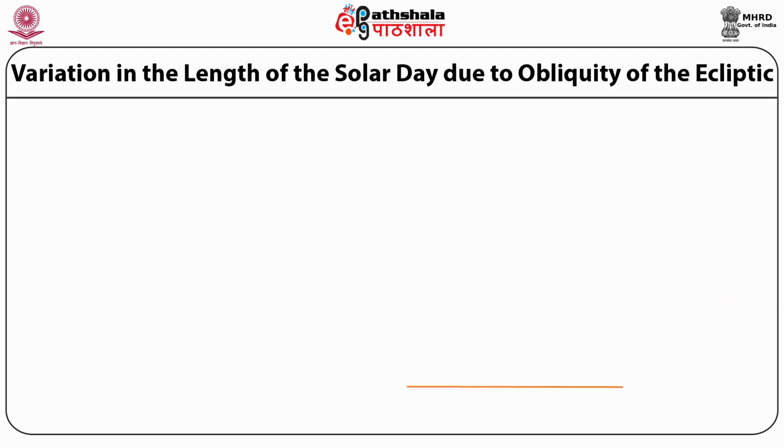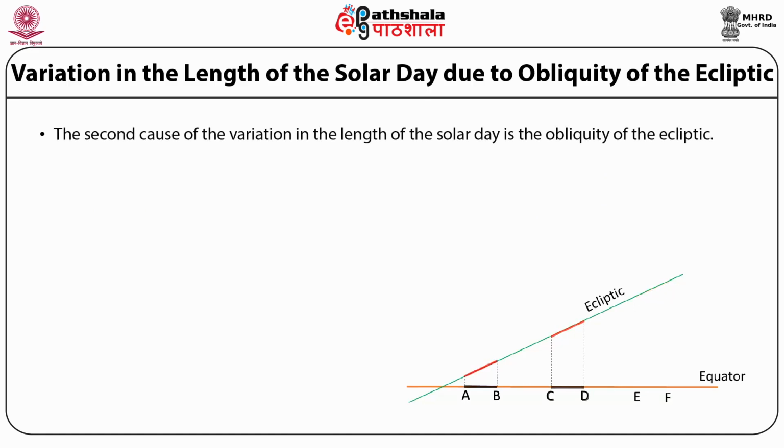We know that the Earth's equator and the ecliptic are at an angle. This obliquity of the ecliptic is the second cause of variation in the length of day. These two planes, the ecliptic and the Earth's equator, are parallel only at equinoxes. The position of the Sun that we observe is actually the projection of the Sun's position in the ecliptic plane onto the equatorial plane.